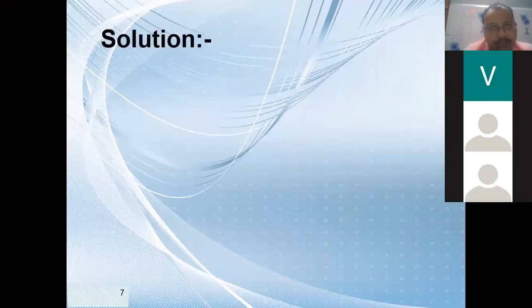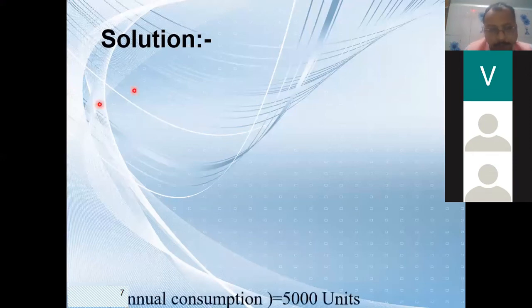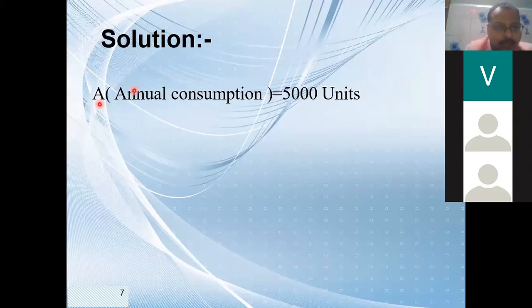Can you tell me what is annual consumption, beta? See in the first line. 5,000, exactly. So annual consumption is 5,000 units. Now see, what is the formula? For the formula, what things do we need?